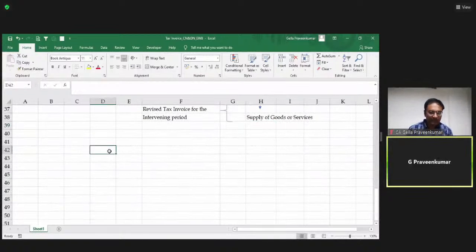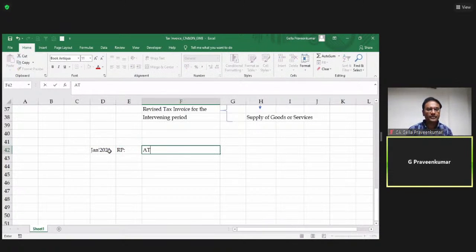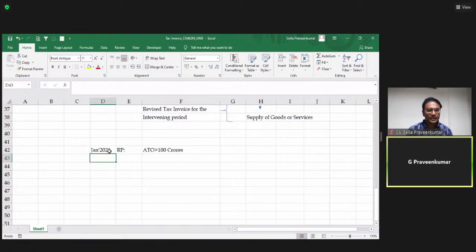Now, let me cover the month of Jan 2021. I'm talking about a registered person who has aggregate turnover greater than 100 crores. Now, during Jan 2021, supplies are B2B, supplies are B2C. Debit note for a B2B customer.